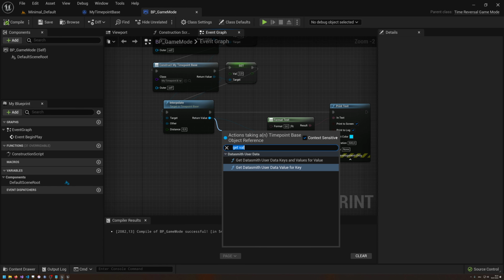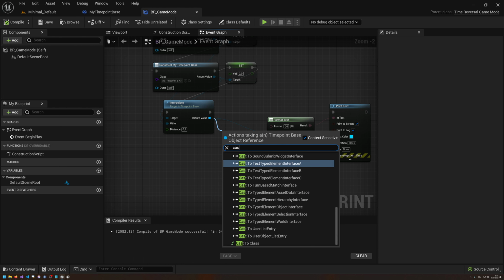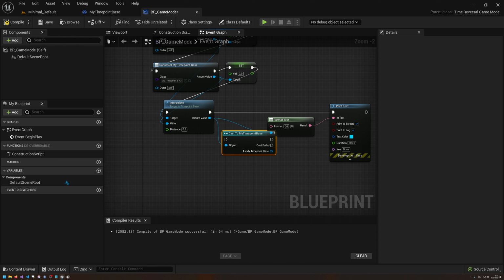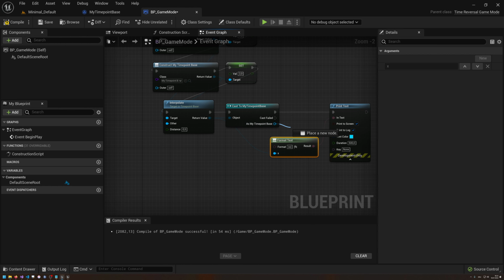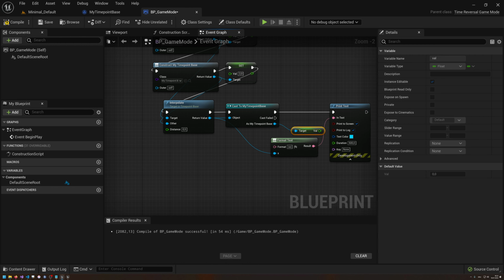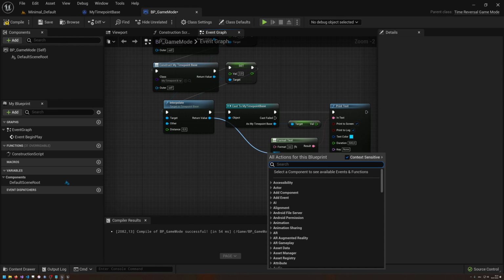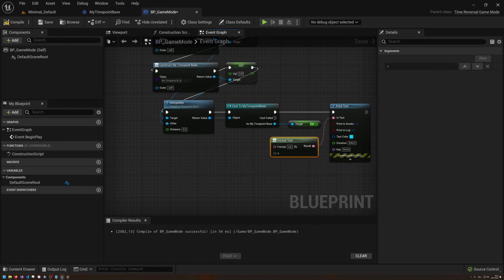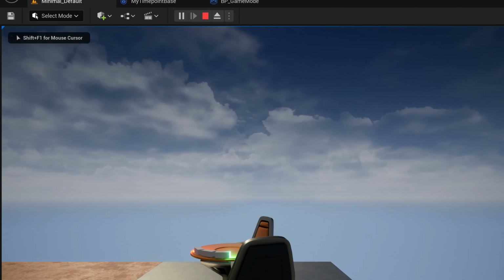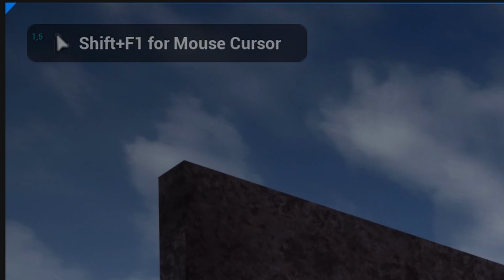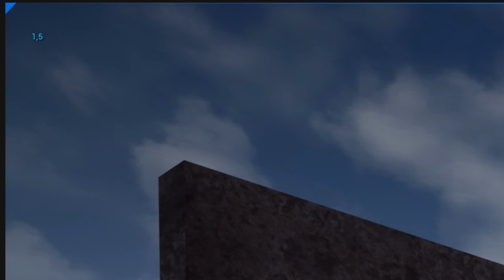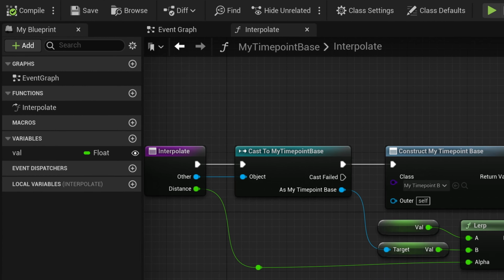Okay, yeah, interpolate needs to be cast as well. Cast to my time point base, because it's still the interface function or the base class function, so it needs to be cast to that. And then we can get the val from that, and then with that val we can plug this in. Okay, now X is no longer allowing us to do this like that. Come on, so this should now work. Okay, so now we can just pass in the value that we have, and if I compile and begin play, we should get 1.5, which we could see as soon as I press Shift F1 for the mouse cursor. Okay, so 1.5 interpolated. Let's test a few more values out.